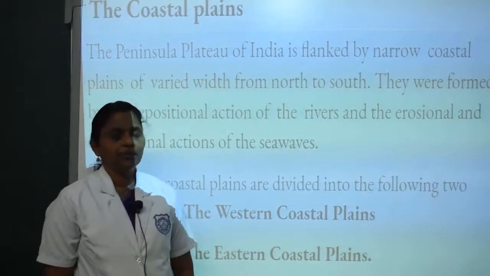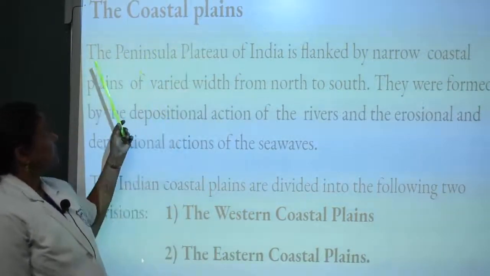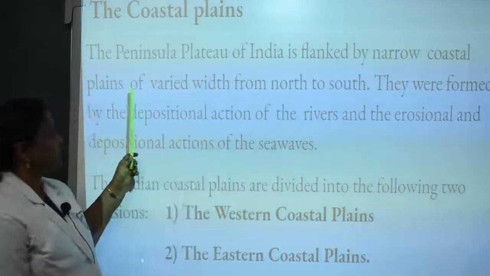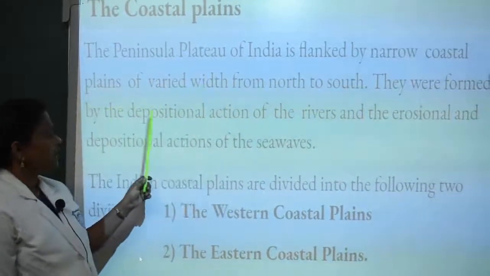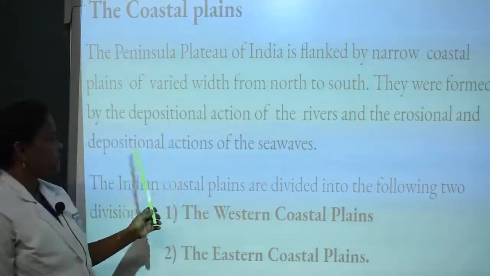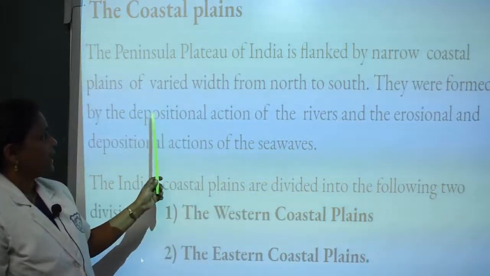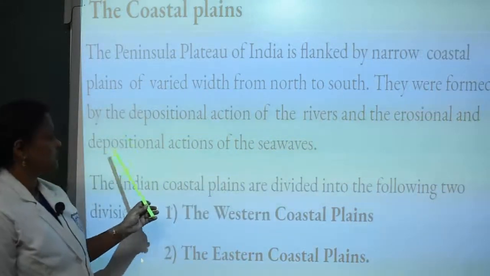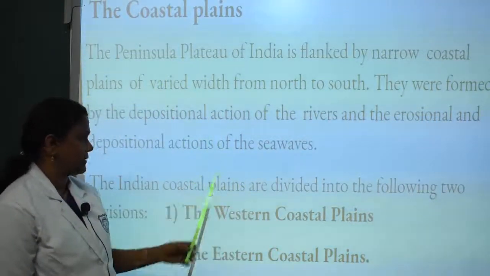The next physiographical division of India is the coastal plains. The peninsular plateau of India is flanked by narrow coastal plains of varied width from north to south. These coastal plains are formed by the depositional action of the rivers and the erosional and depositional action of the sea waves.